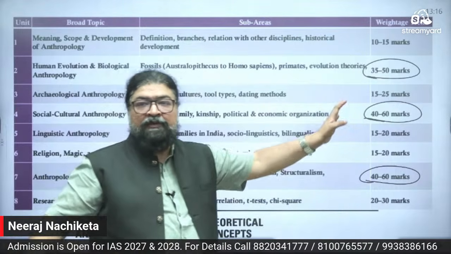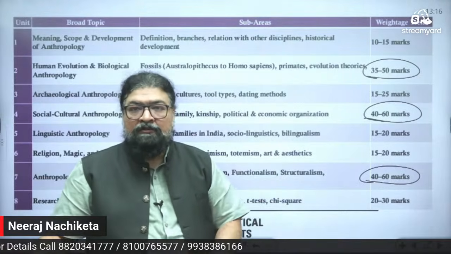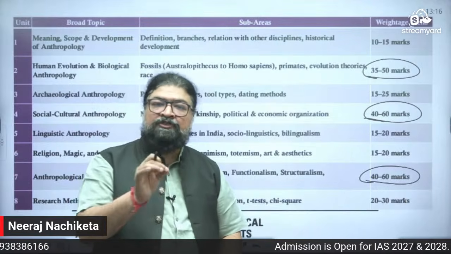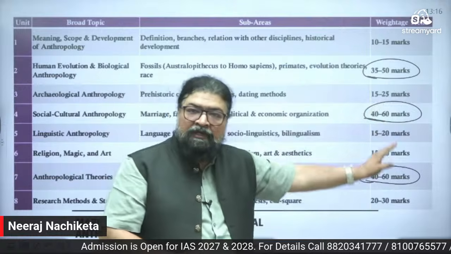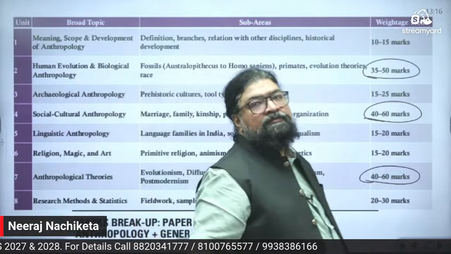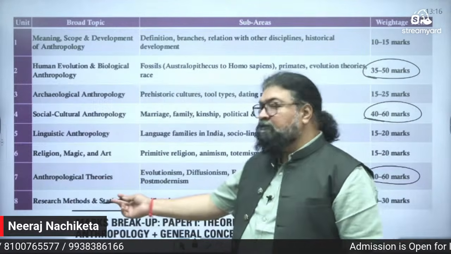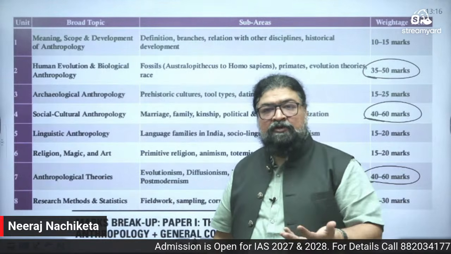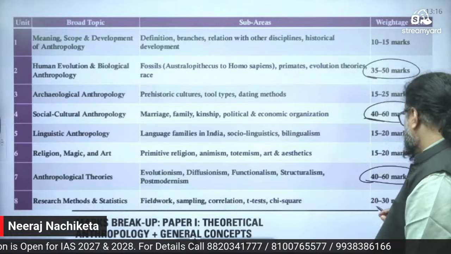अगर आपने पेपर 1 में ये 3 ब्रॉड टॉपिक्स को अच्छे से कर लिया, तो आपका 250 में से 170 मार्क्स, 170 से 180 मार्क्स इन्हीं 3 ब्रॉड टॉपिक पे कवर हो जा रहा है, which I've underlined here. You are able to cover it from there, right? Then you see here research methods. मैंने बताया research methodology, statistical analysis and research methodology, the static part. You can easily score marks. So that comes around 20 to 30 marks.